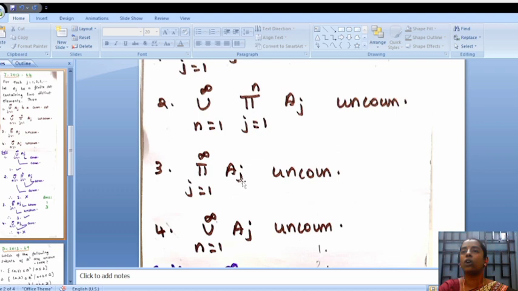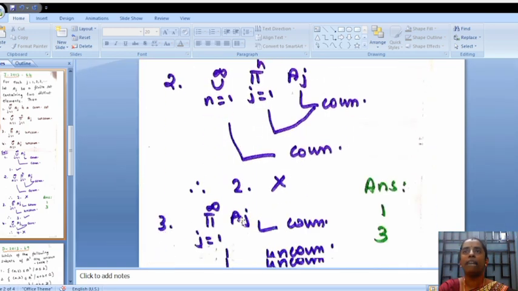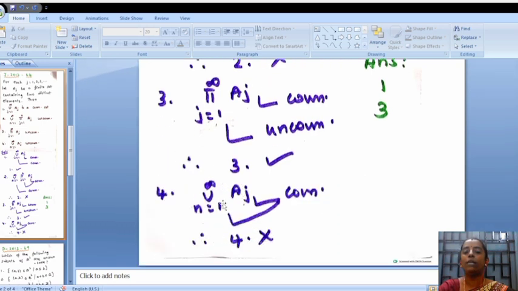Therefore, option 2 is wrong. Next, we are going to concentrate on option 3. Here A_j is countable but it is an infinite Cartesian product, therefore it will become uncountable. Therefore option 3 is correct. Next is option 4. Here A_j is countable and we have the result that a countable union of countable sets is countable. Therefore the set given in option 4 must be a countable set, but according to the problem they have mentioned it as an uncountable set. Therefore, option 4 is wrong.